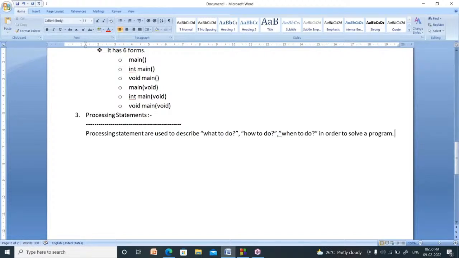We are writing so many programs in C language. What is the meaning of that? Why do we have to write code? Why do we have to write programs? Because a program is nothing but a solution to a particular problem. Your solution tells three points. One is what to do. Your program will tell how to do. Your program will tell when to do. So what to do, how to do, when to do. Your program will tell these three things to whom? To the compiler. So this is nothing but processing statements.